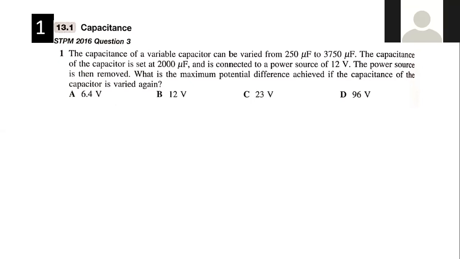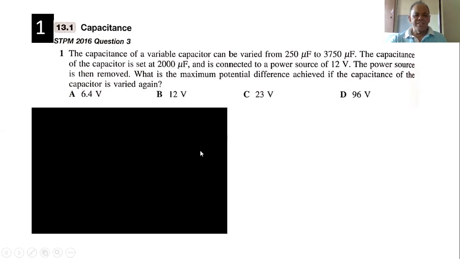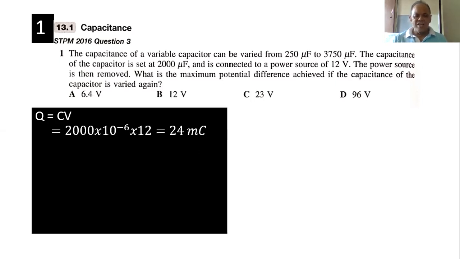Q equals CV. Essentially, you must know that the charge is constant, because you remove the battery. So we are just using Q equals CV, so 2000 times 12, to calculate the charge. And then now the charge is constant. Now you can change the capacitance.